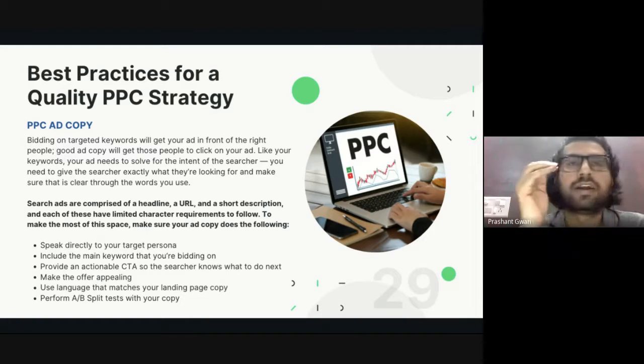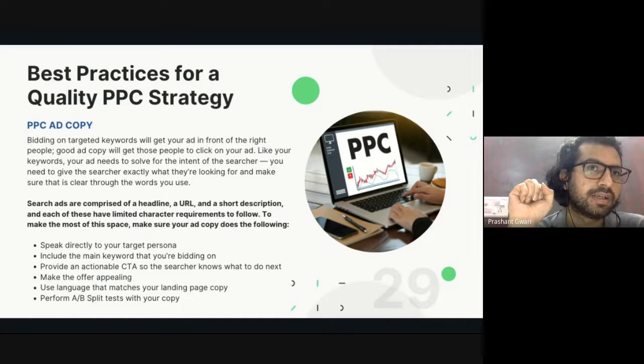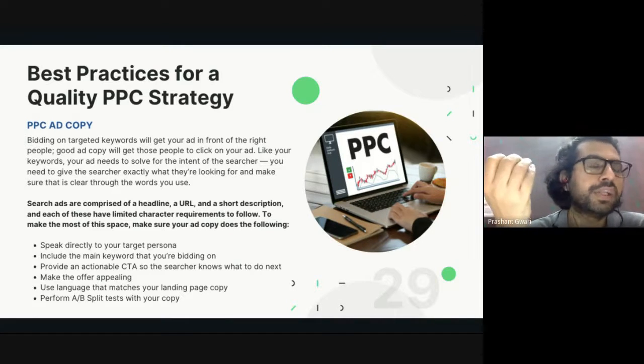So there are around 10 to 15 websites on the first page. Now, the searcher will click on only a single website, which she finds the best. So how can you assure that that one website out of 10 will be yours? Because if your website is not among those 10, you are only generating impressions, you are not generating clicks.